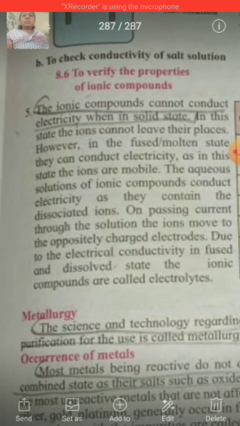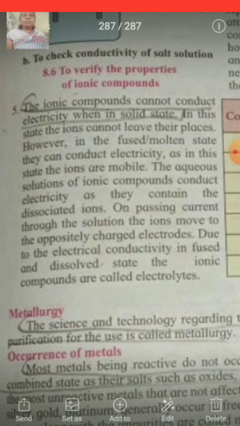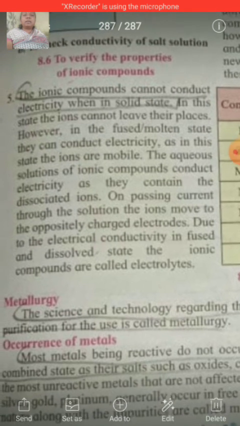And the last property is that ionic compounds cannot conduct electricity when they are in solid state. In this state, the ions cannot leave their places, and in the fused or molten state they can conduct electricity, as in this state the ions are mobile. The aqueous solutions of ionic compounds conduct electricity as they contain dissolved ions.